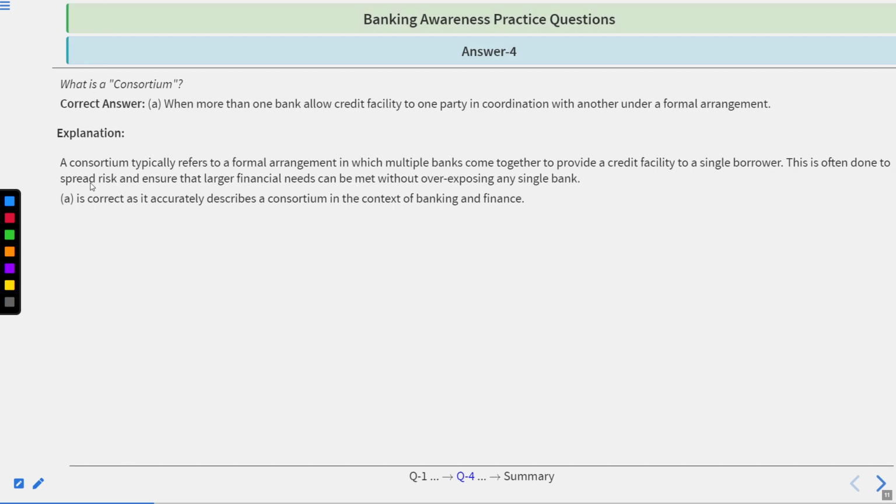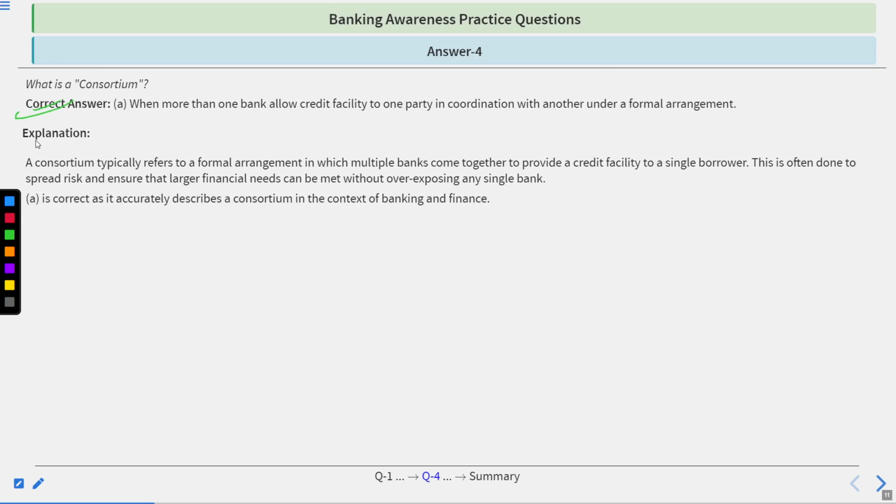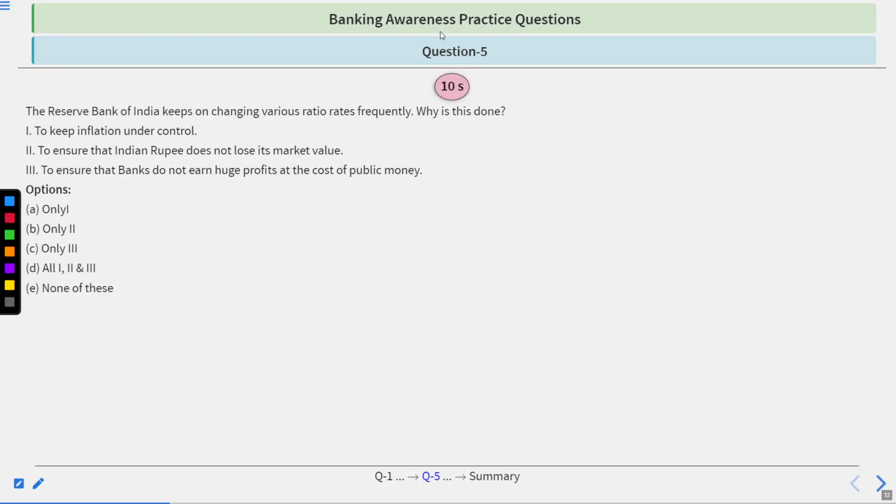The time's up. Correct answer is A. Go by explanation. A consortium typically refers to a formal arrangement in which multiple banks come together to provide a credit facility to a single borrower. This is often done to spread risk and ensure that larger financial needs can be met without overexposing any single bank. So A describes a consortium in the context of banking and finance. Move forward, question number 5.